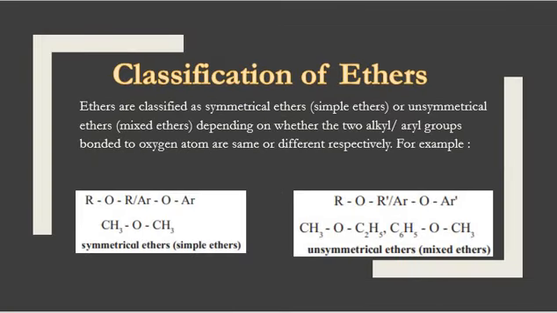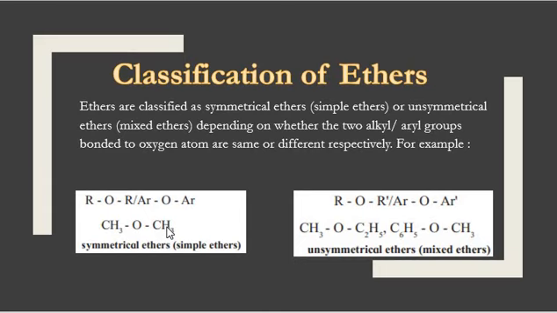Now classification of ethers. Ethers are classified as symmetrical ethers or unsymmetrical ethers, or mixed ethers. Symmetrical ethers are those where both valencies of oxygen are fulfilled by bonding with the same kind of alkyl or aryl group. If you see here, in the symmetrical ether, with this oxygen atom both groups are aryl groups, and with this oxygen atom both groups are methyl groups.